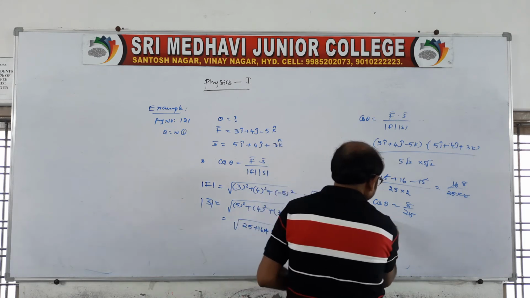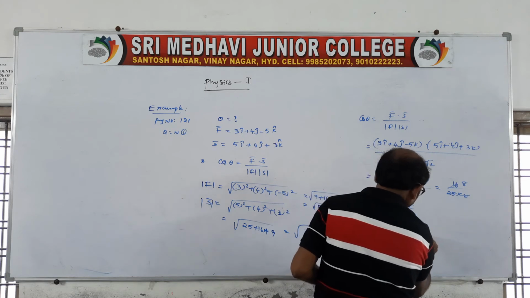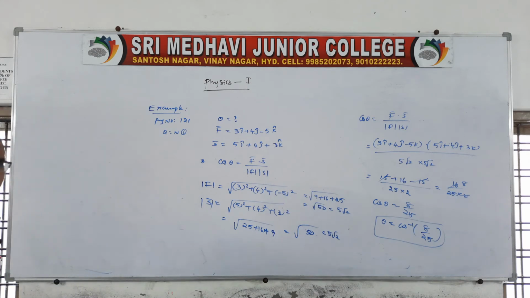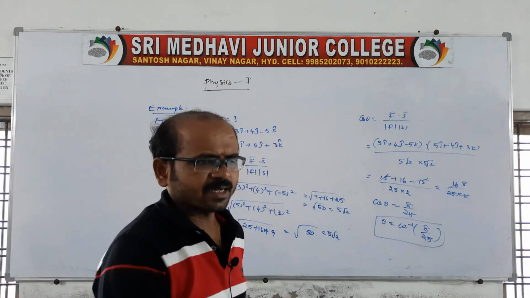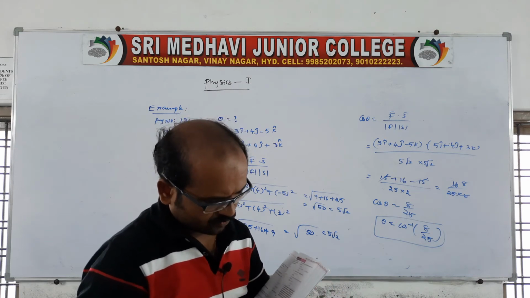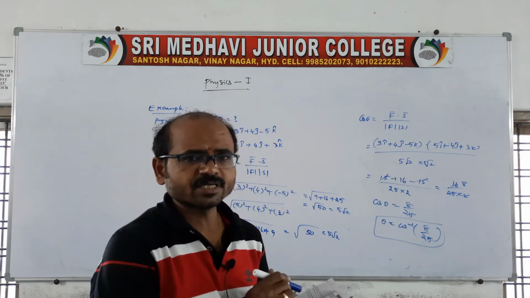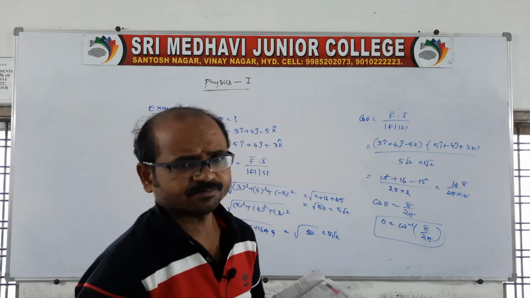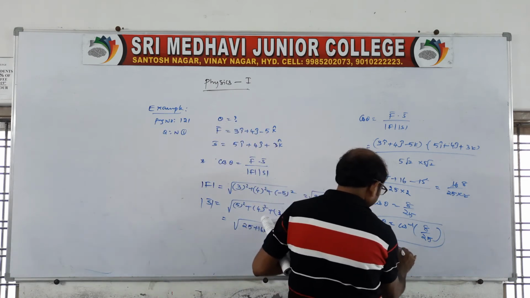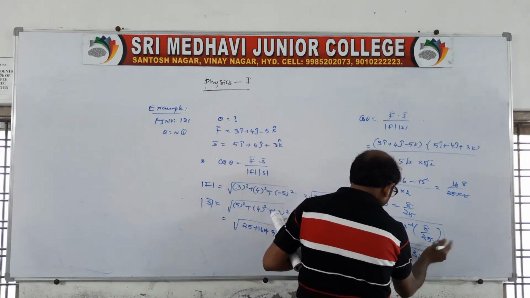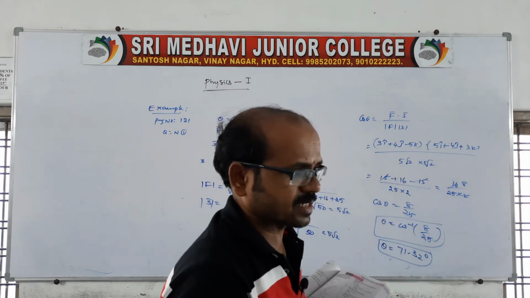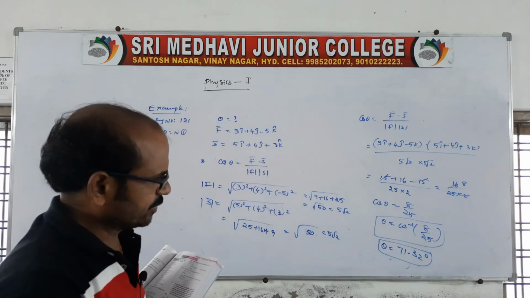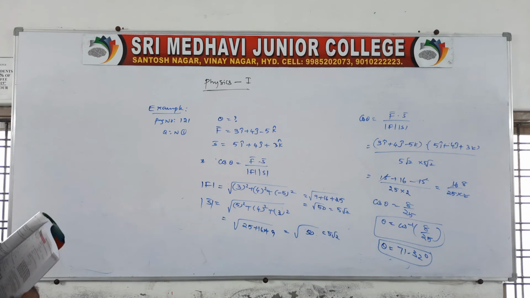So theta is equal to cos inverse of 8 by 25. You can leave it like this also, no problem, because we don't know the exact angle. If it is a perfect angle, like sin 30, cos 30, sin cos 60, we can say it, but if it is not a perfect value, we cannot say the angle. In our book the answer is given, approximately 71.32 degrees. So the first one is over.